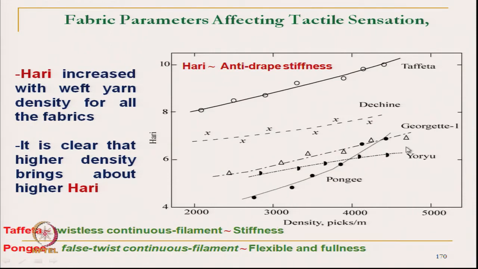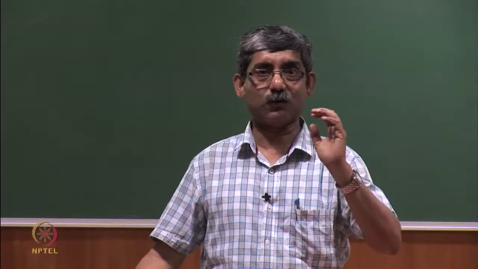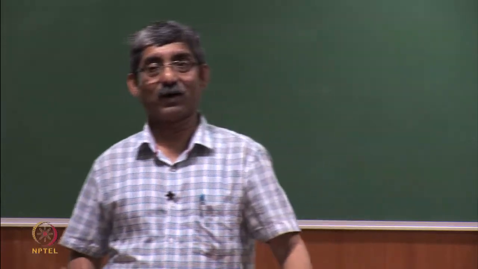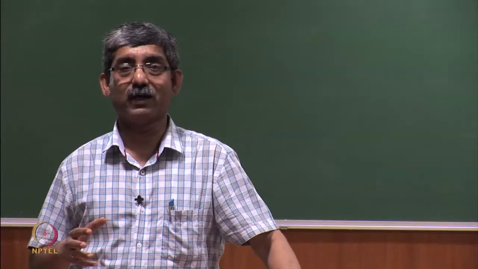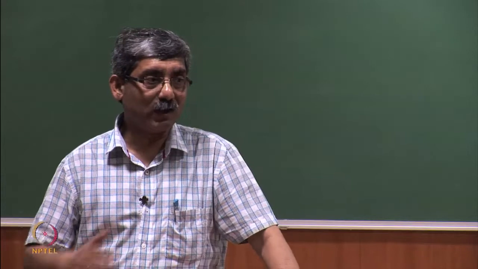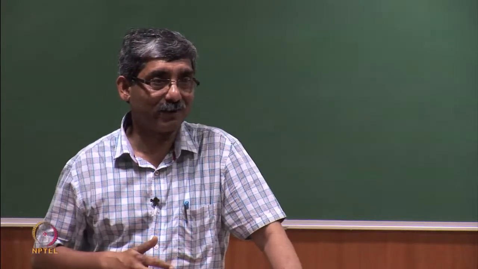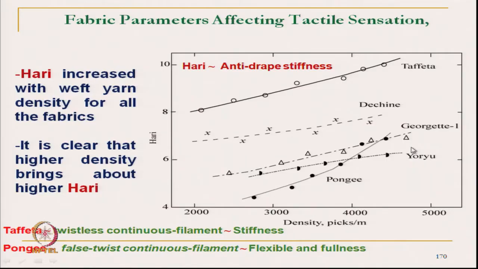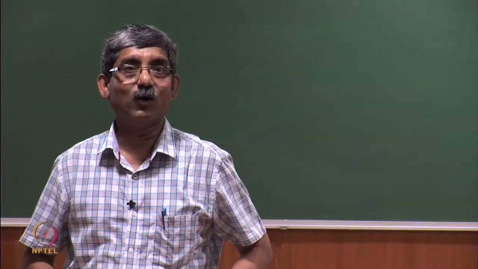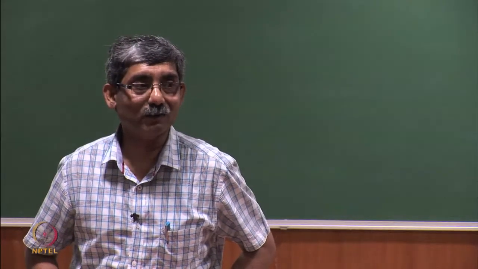Okay. So, from here our idea is, if we try to develop a fabric which will have better drape, a fabric that will take the shape of our body, then we should have a lower Hari value.